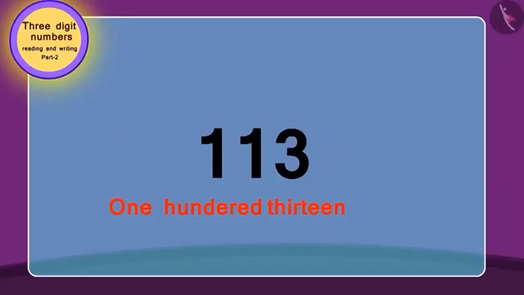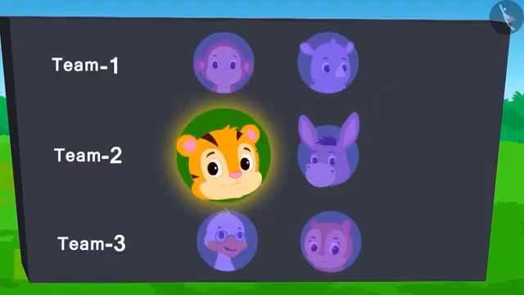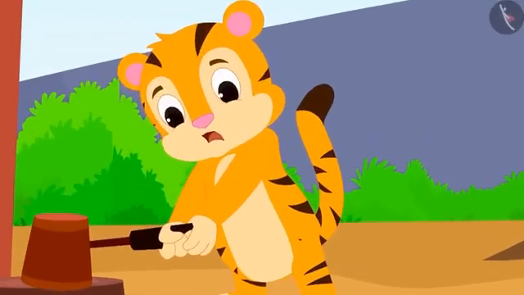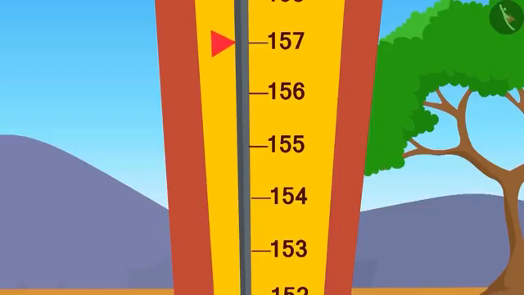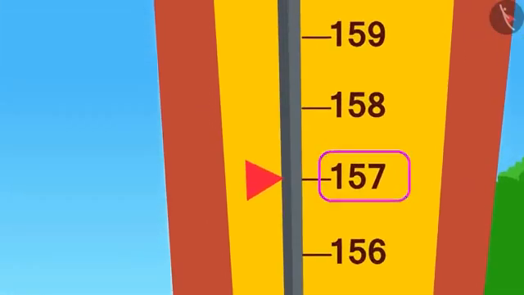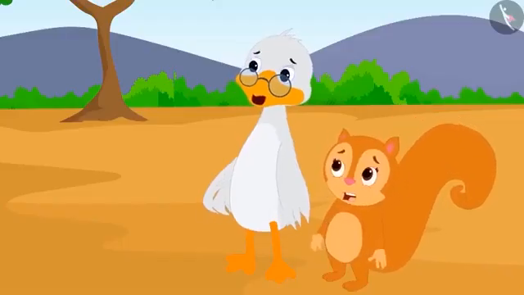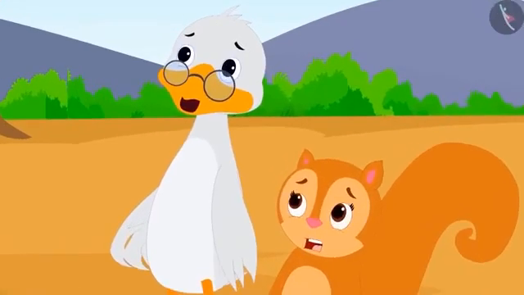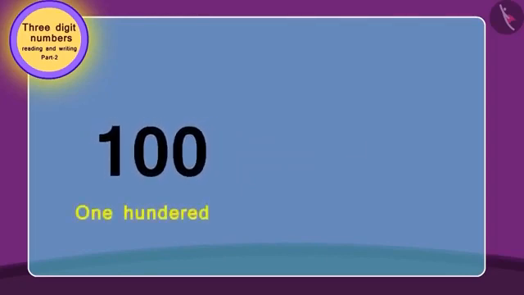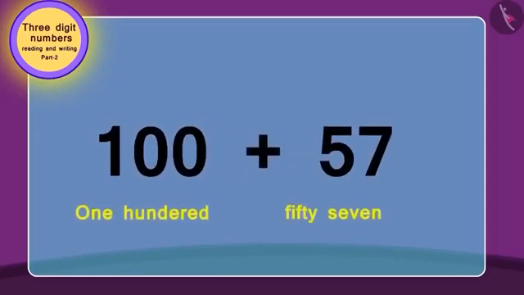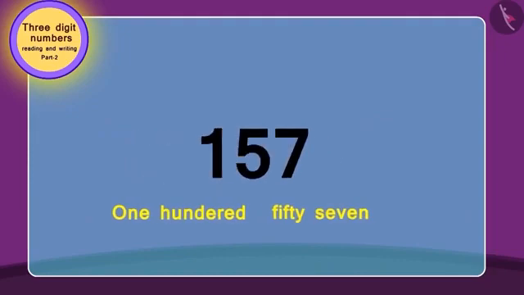Sher Khan from Team 2 is now showing his strength in the game. Wow! The flag reached above Gaggu's mark. The number was 57 points above 100. Chanda and Badbola uncle have started to sweat. Let's see which number this is. We will use the process which we just learned. In this way, we can read this number 157.